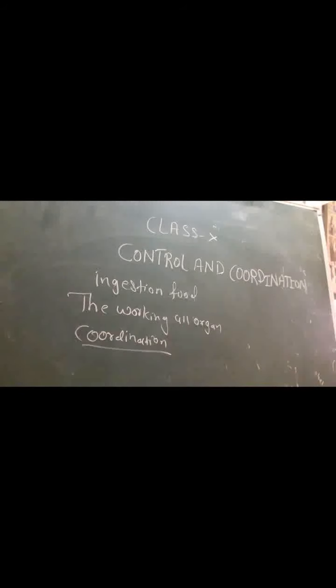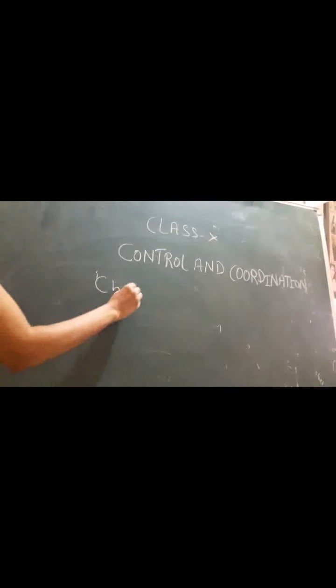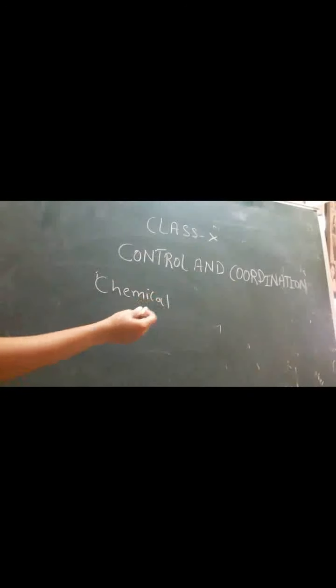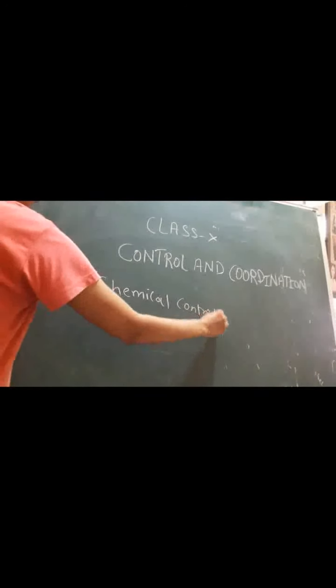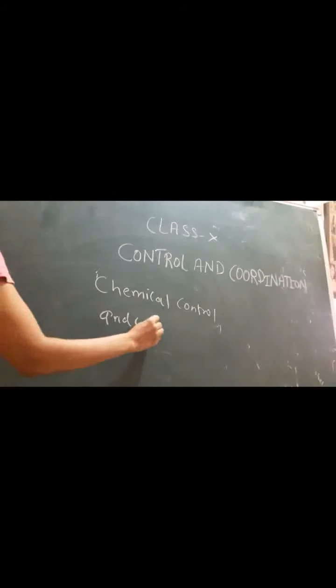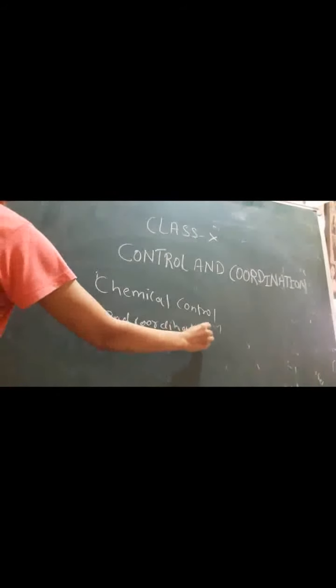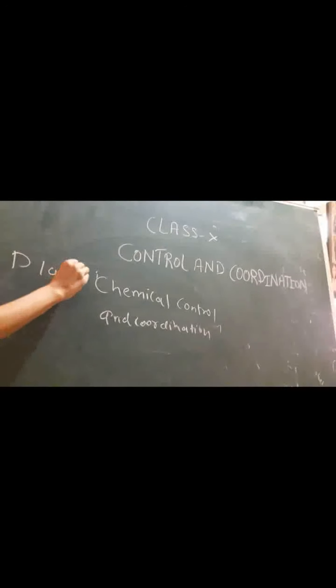For plants, there is no brain. Plants do not have any nervous system, whereas animals have a nervous system and endocrine system to respond towards these types of stimuli. So plants do not have a nervous system. So plants have chemical control and coordination, where animals have a nervous system also and